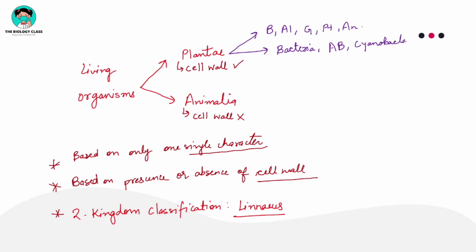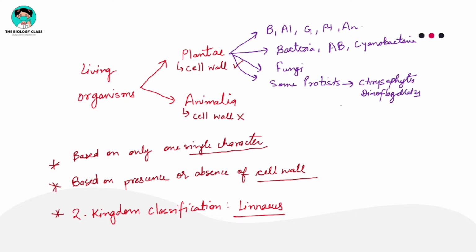Then all the fungi will also fall into this category. Some protists, especially the chrysophytes and dinoflagellates, have cell walls. So all these members will fall into the category of kingdom Plantae.